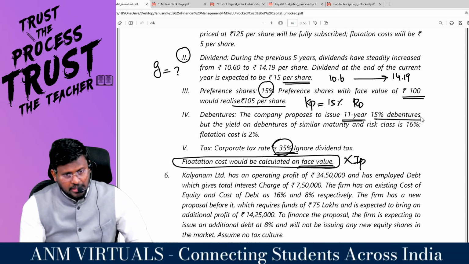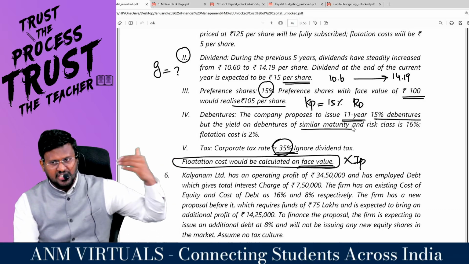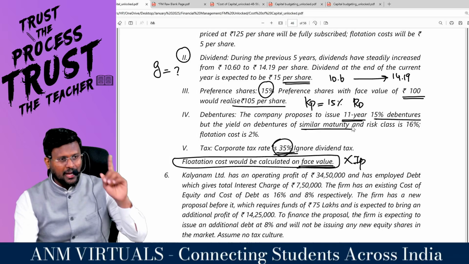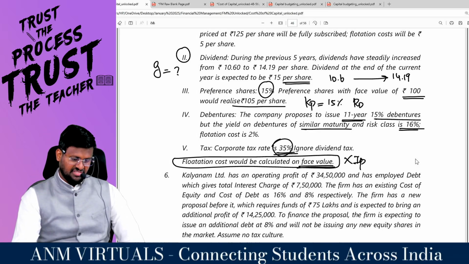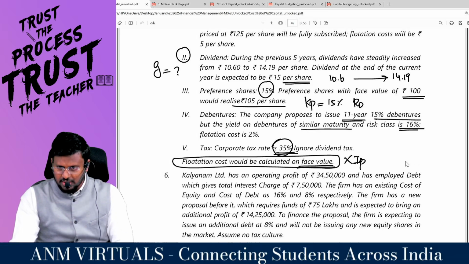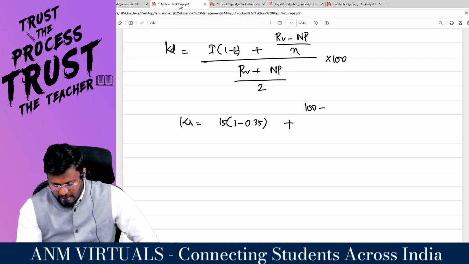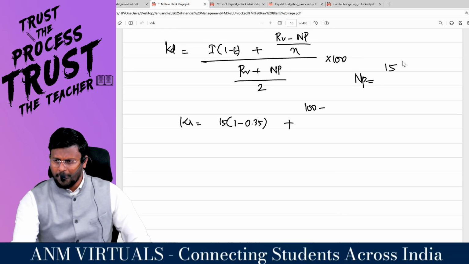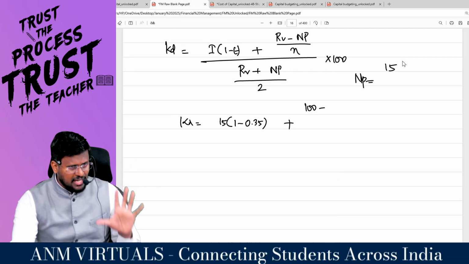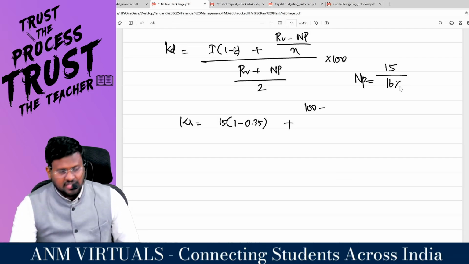But the yield on debenture of similar maturity, that is, if some other company is issuing a similar type of debenture for a life of 11 years and the same risk class, that means, my dear lovable students, you will be getting 15 rupees, because face value is 100 rupees and 15 percentage is the interest, with an expectation of 16 percentage.